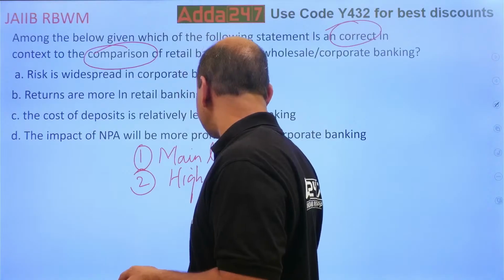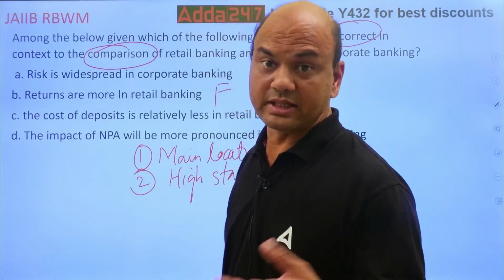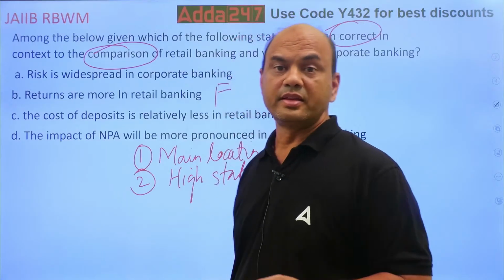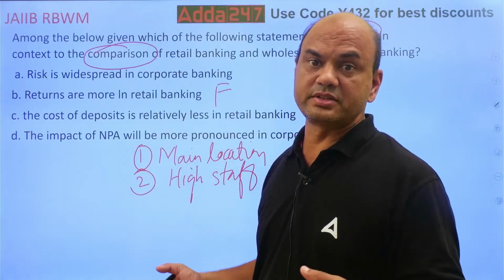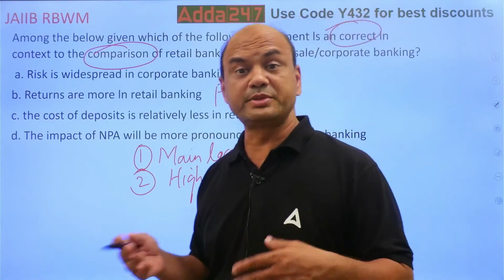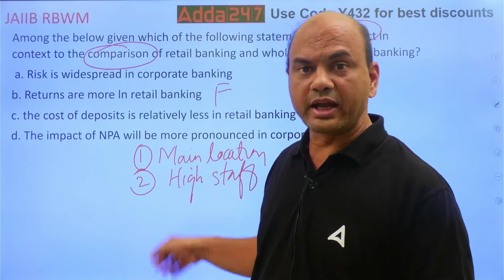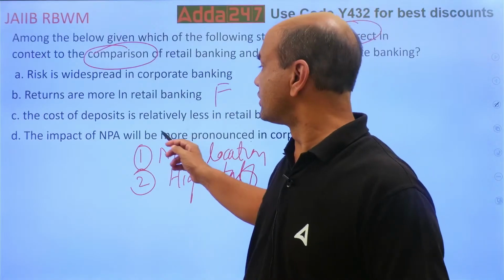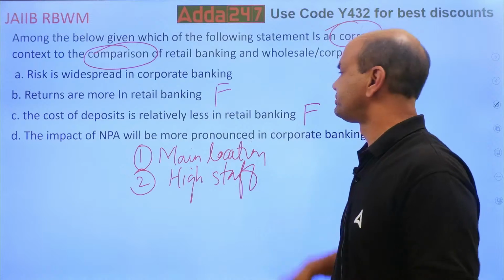Staff is more in retail banking, so salary expenses are more. Then electricity, posh, huge, clean offices, very heavy expenses on furniture. So these all add up to the expenses. So the cost of deposits is relatively less in retail banking is false.